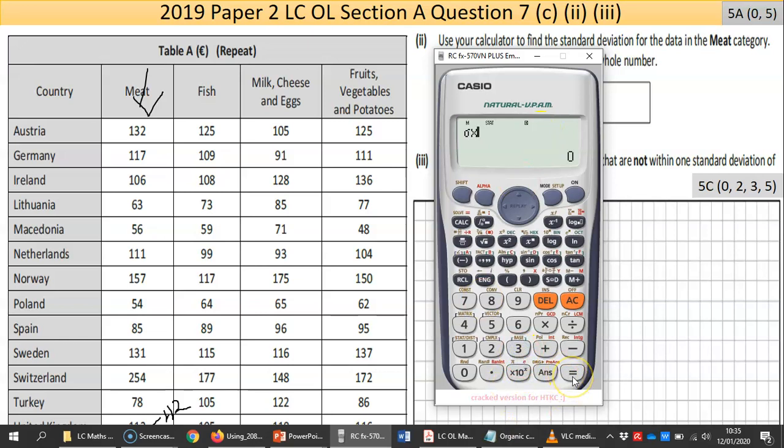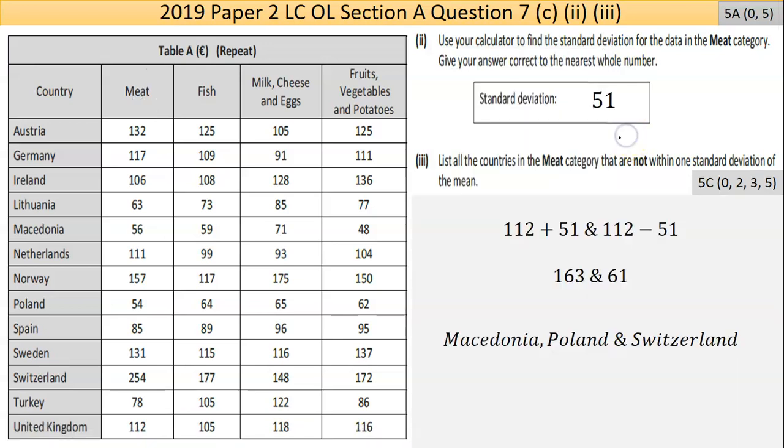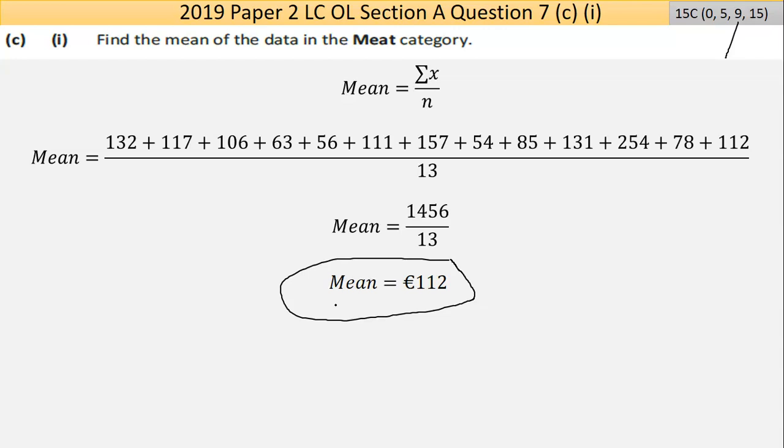Then press equal to do the calculation. I got 50.98. Round up to the nearest whole number. That's 50. So we're practicing those things. It's a handy way of doing the mean, although adding in the previous example, adding 132 plus 117 and then just dividing by 13 isn't the end of the world either.